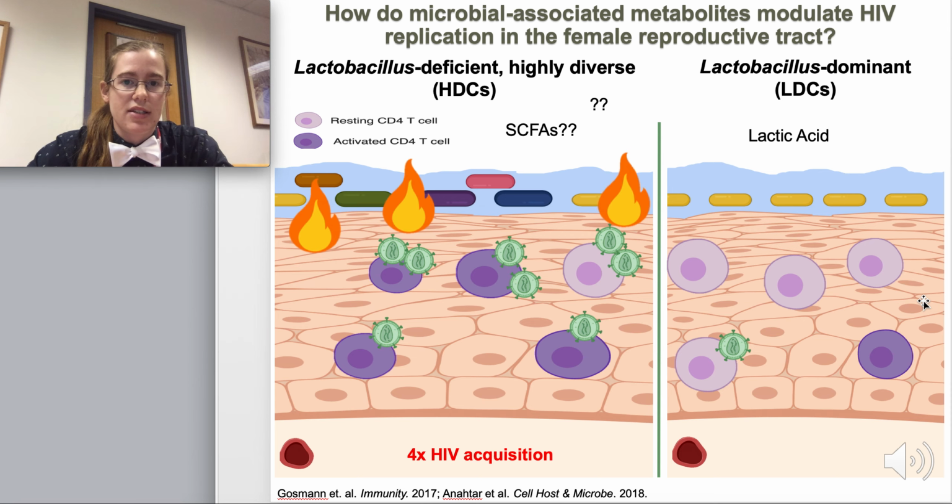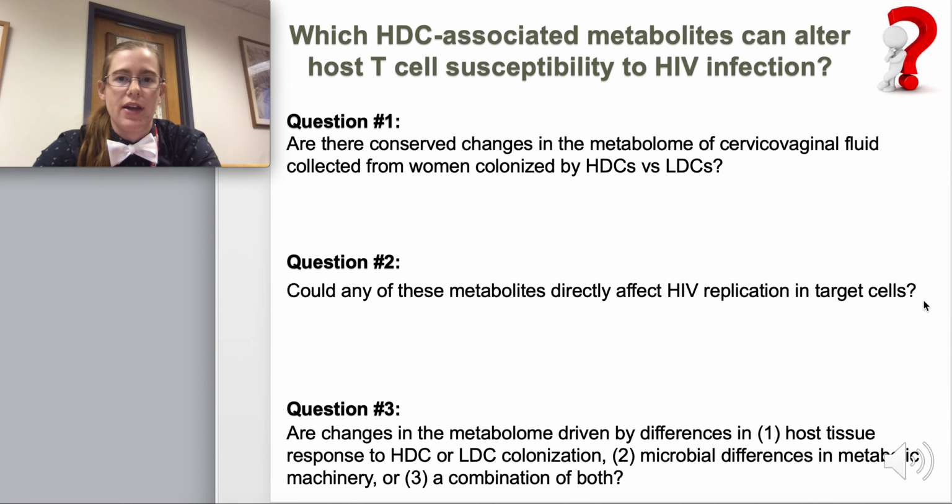But on the HDC side, we really don't have a good understanding of what metabolites are playing a role in this process. And part of the reason for that is because these communities are so heterogeneous in nature. Much of the existing literature has focused on the production of short-chain fatty acids, but I'm really interested in identifying other metabolites that might play a crucial role in this process.